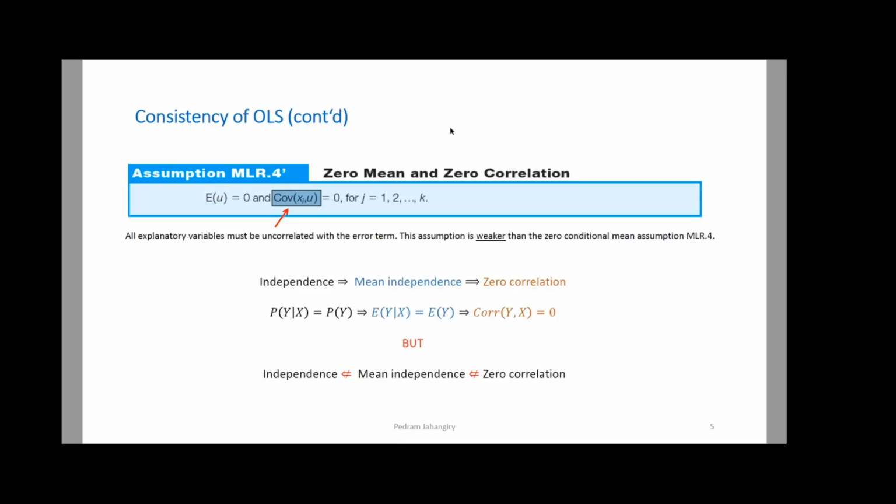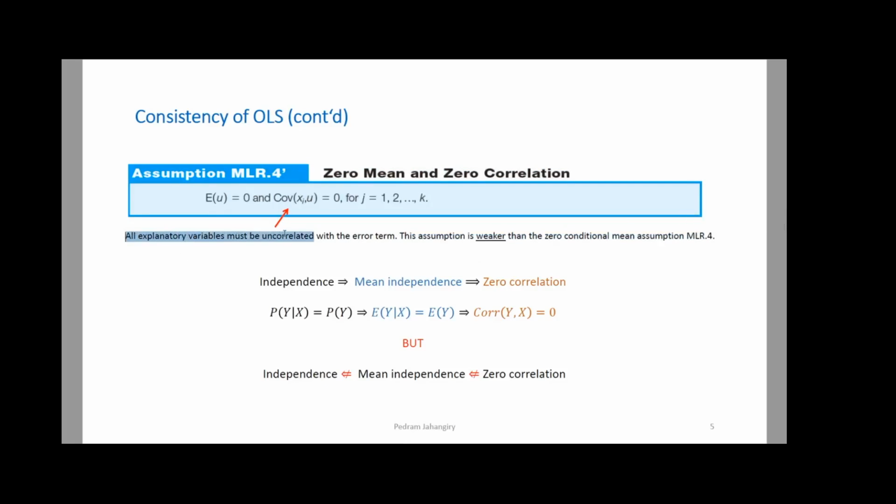So here, what I'm trying to say is that we only need to assume that there is no linear relationship between x and u. That's it. We don't need to assume that there is no kind of relationship, both linear and nonlinear, between x and u. So this is a weaker assumption than the zero conditional mean assumption.